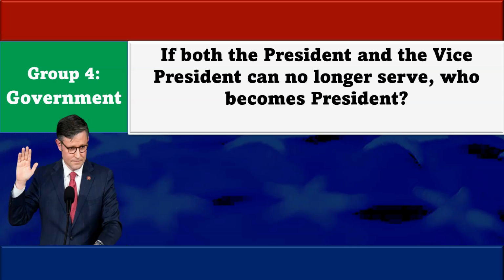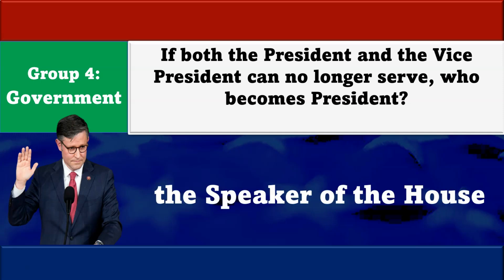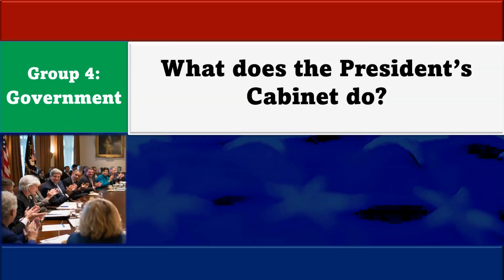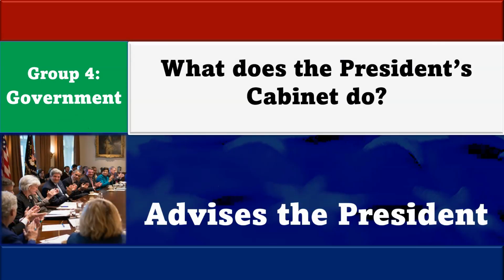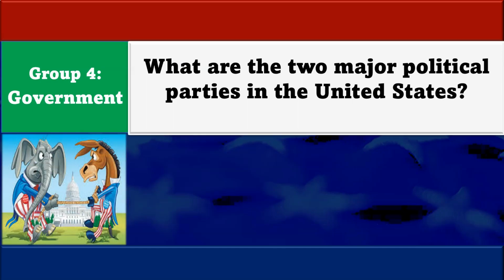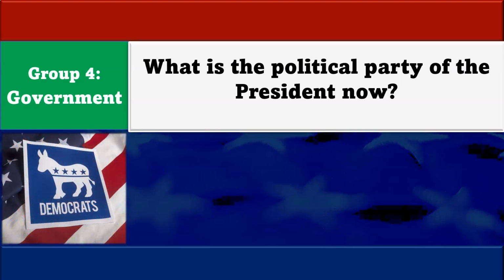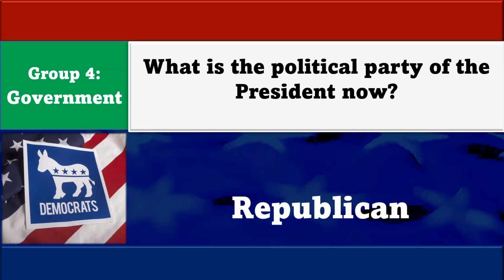If both the President and the Vice President can no longer serve, who becomes President? The Speaker of the House. What does the President's cabinet do? Advises the President. What are the two major political parties in the United States? Democratic and Republican. What is the political party of the President now? Republican.